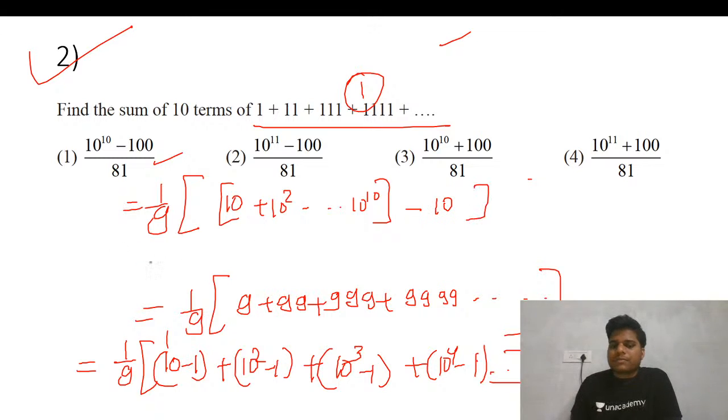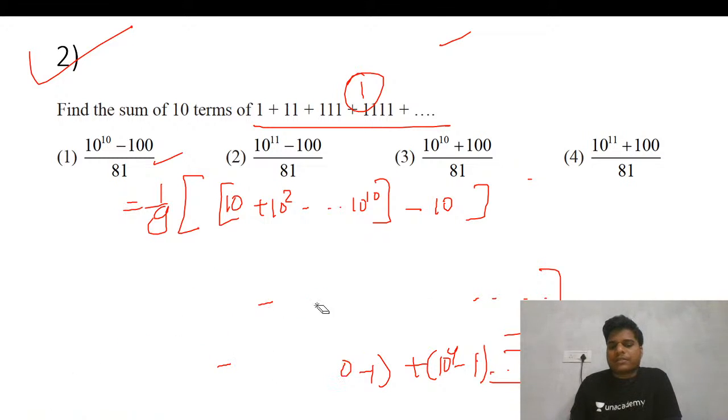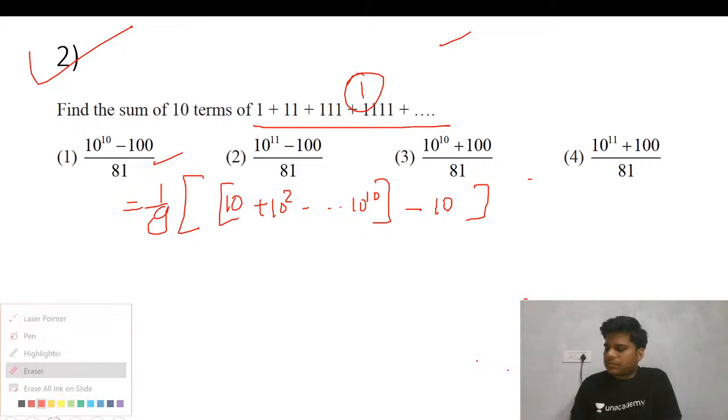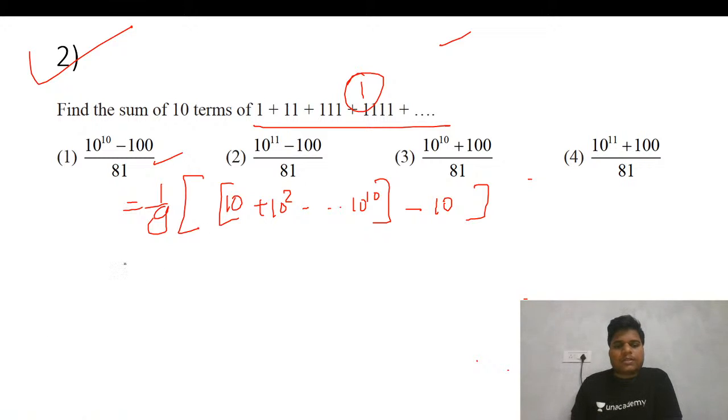So now we can apply GP here. Just a second. 1 by n. So this 10 basically will get cancelled if you see this. I hope I have done the calculations right there.